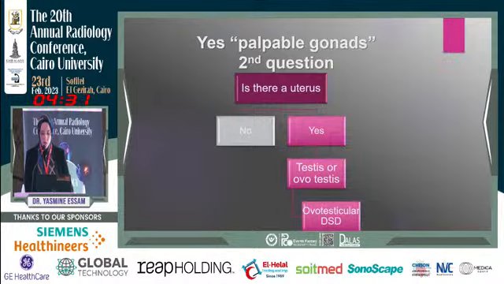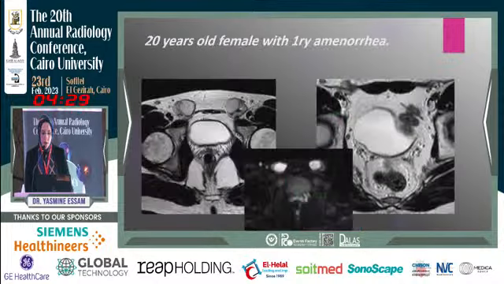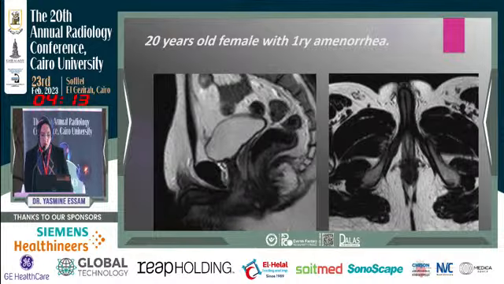This is called ovotesticular DSD. This is a case, 20 years old female with primary amenorrhea. These are the axial T2 weighted images in the MRI and the diffusion. We can find here 2 palpable testes in the inguinal region, and the upper cut shows no uterus and no ovaries.